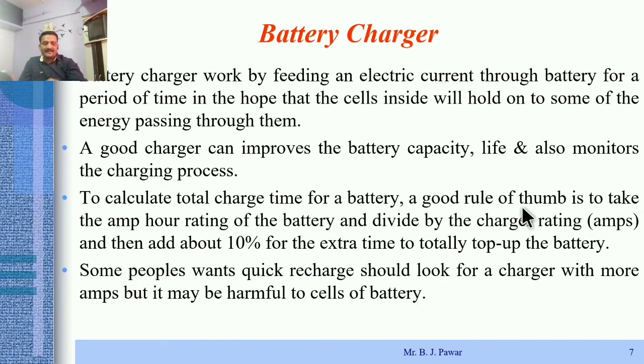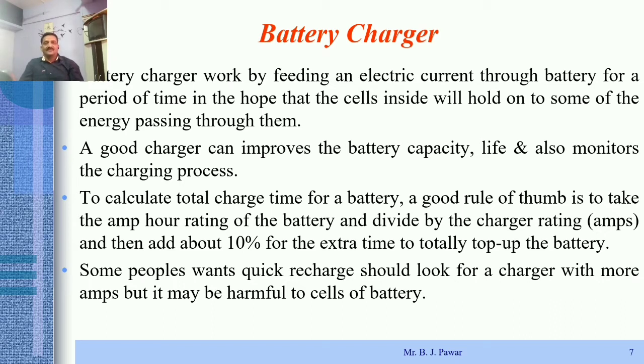Now the next important part of that UPS is the battery charger, which we discuss here. There is a charge control unit, and mostly it is designed and developed using control devices, that is controlled rectifiers based on power devices, thyristor based. So that is the battery charger. The battery charger works by feeding an electric current through the battery for a period of time, in the hope that the cells inside will hold on to some of the energy passing through them. It means the cells inside the battery will get charged, or it will store the charge.